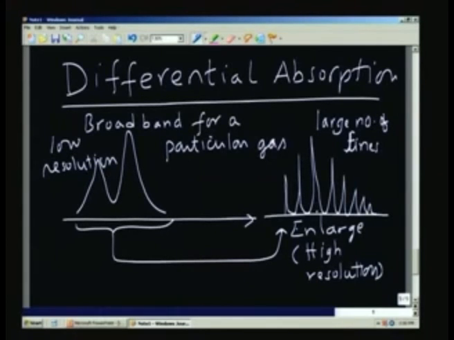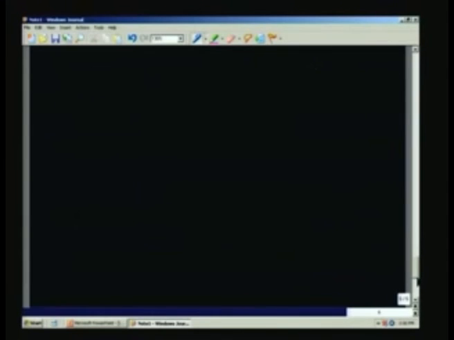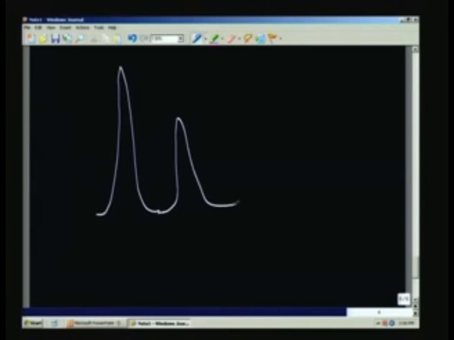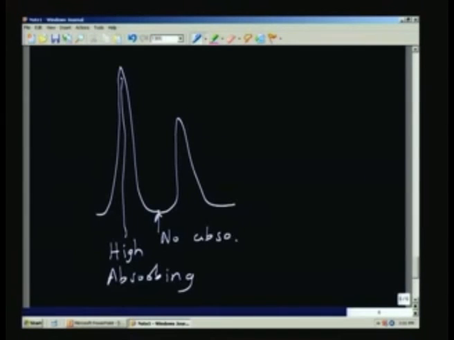So I can identify, if I have an absorption band or emission band, something like this, this is the highly absorbing, and no absorption or very little. Okay. And this difference here, I will say, is delta lambda. It is very small compared to lambda.